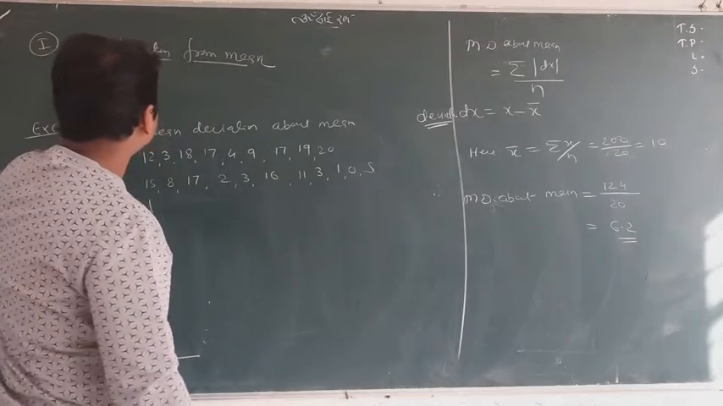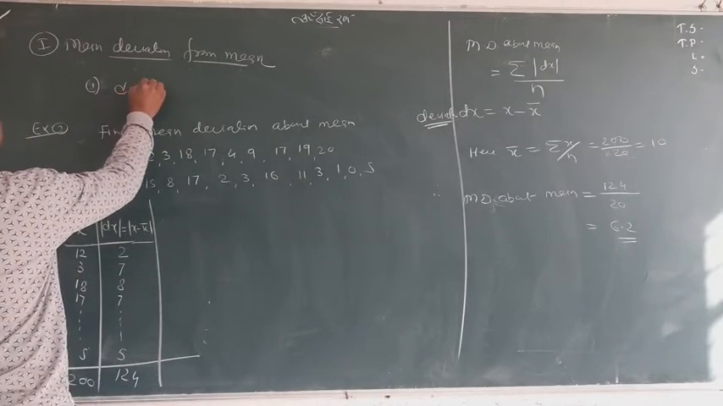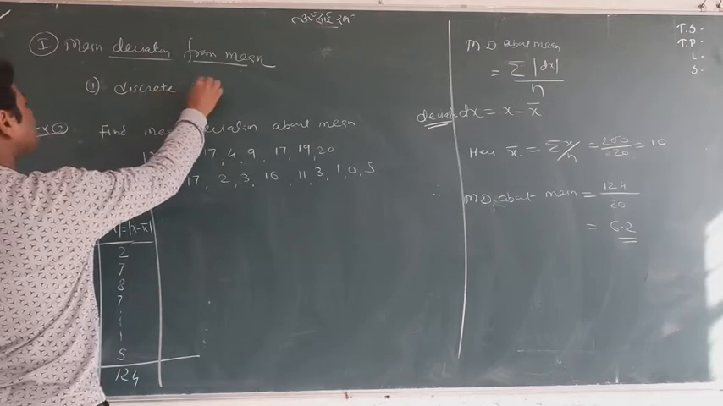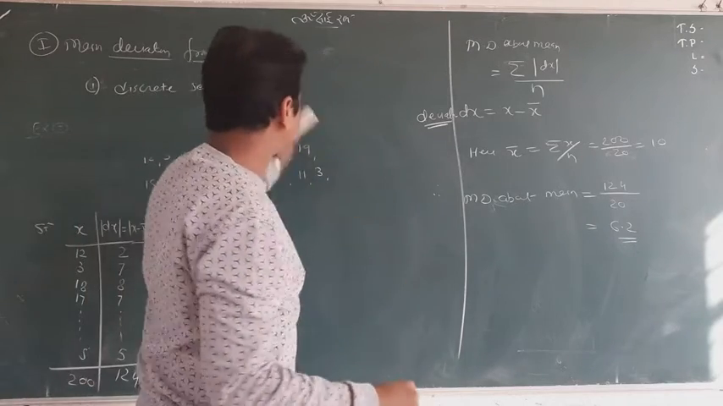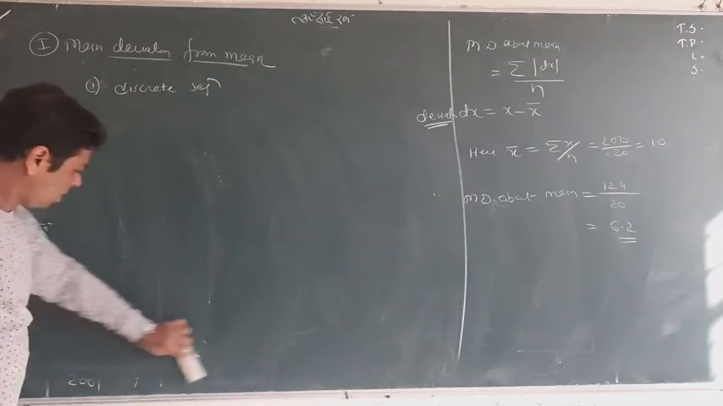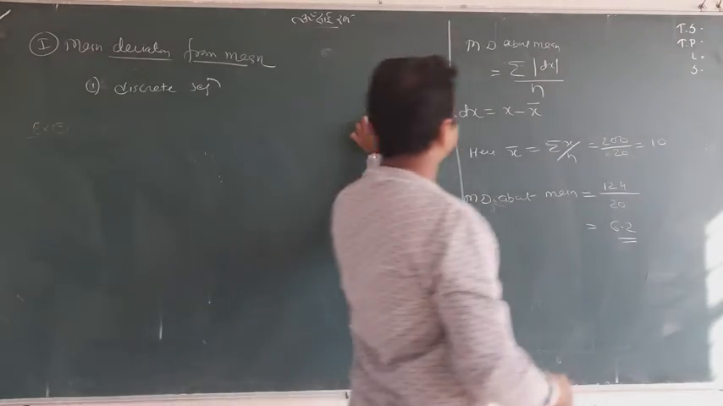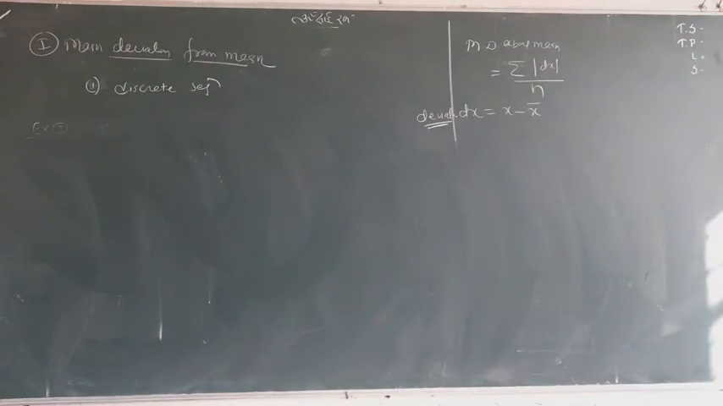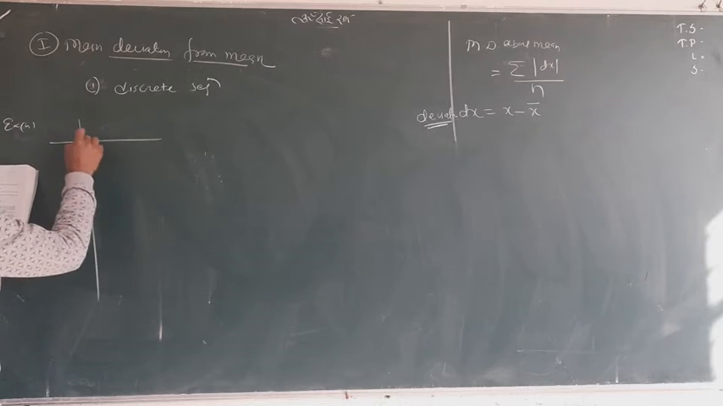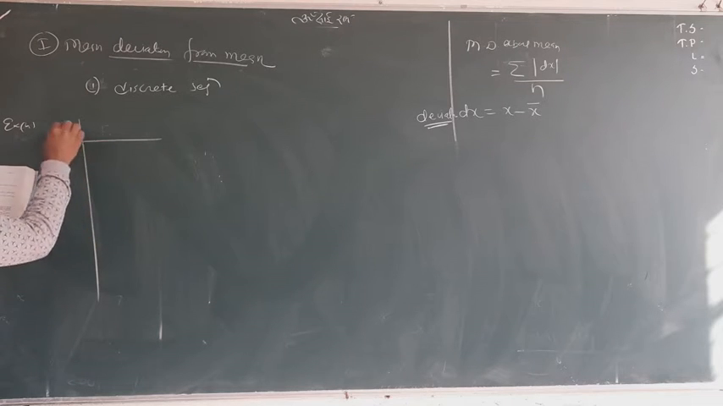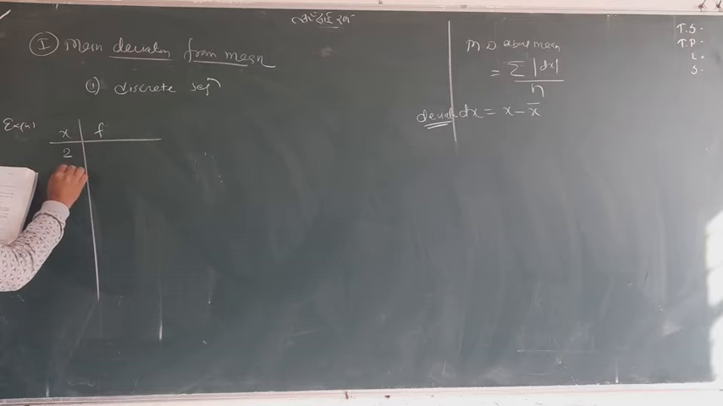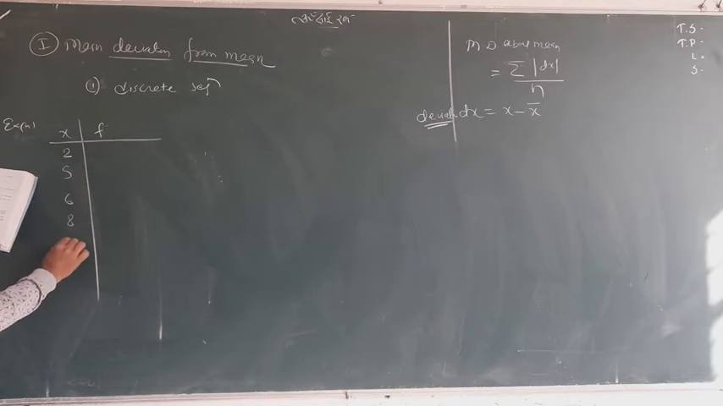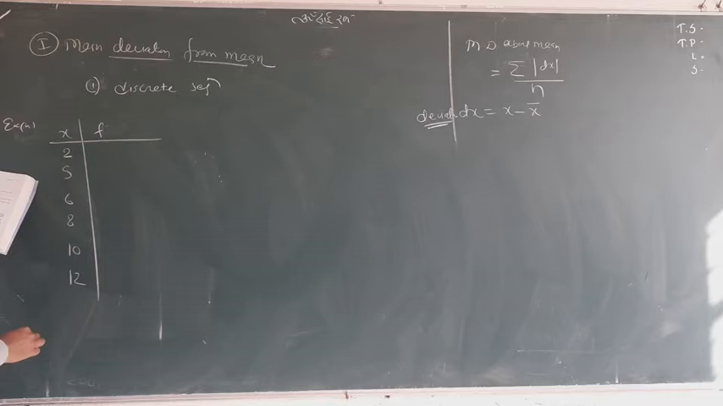Now I leave it, and I take here a discrete sequence. And I change my question to a discrete sequence. Let's look at what will happen. The question I am changing, example number 4 I am taking. The data is given, mean deviation about the mean, x and f: 2, 5, 6, 8, 10, 12.